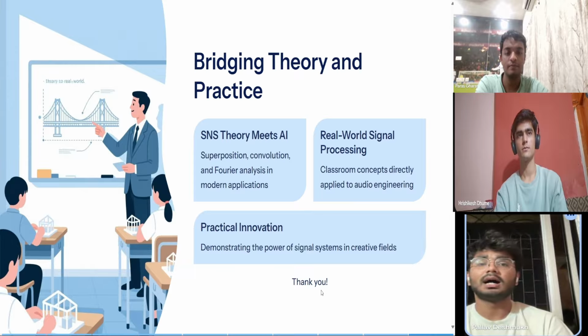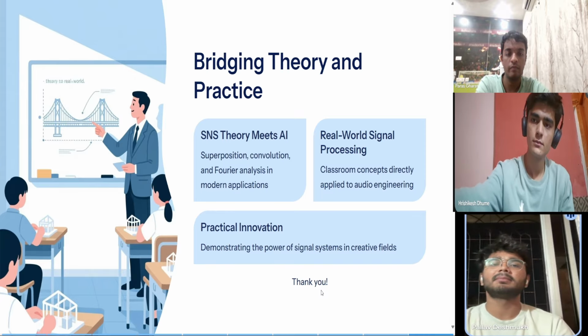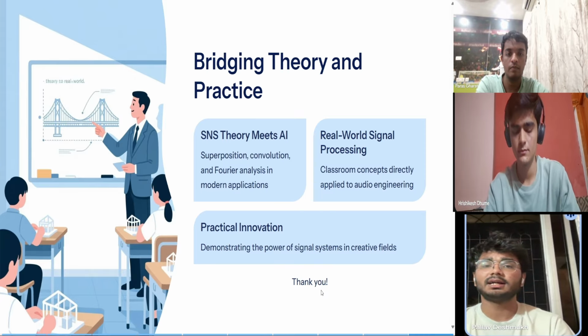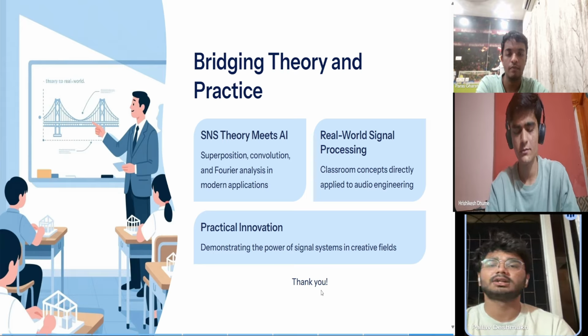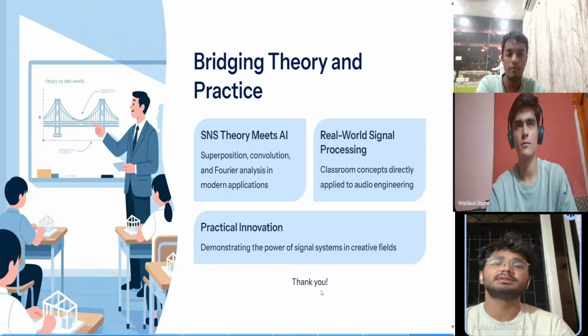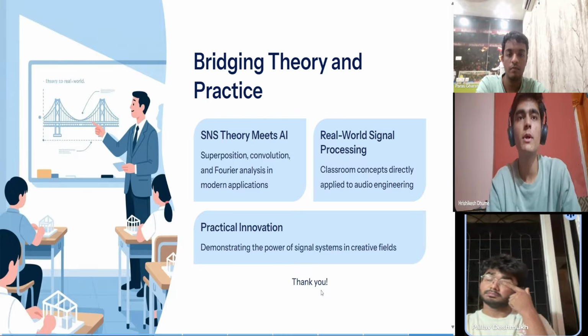To conclude, our project Splitify stands as a bridge between theoretical concepts of signals and systems and practical engineering applications. Through this work, we demonstrated how principles like superposition, convolution, and Fourier analysis, which we usually study in theory, can be effectively applied using modern AI based models for music source separation. This project shows how classroom learning in signals and systems can directly translate into real-world signal processing tasks.